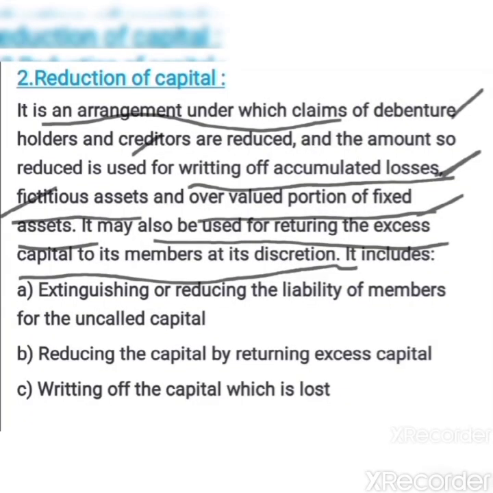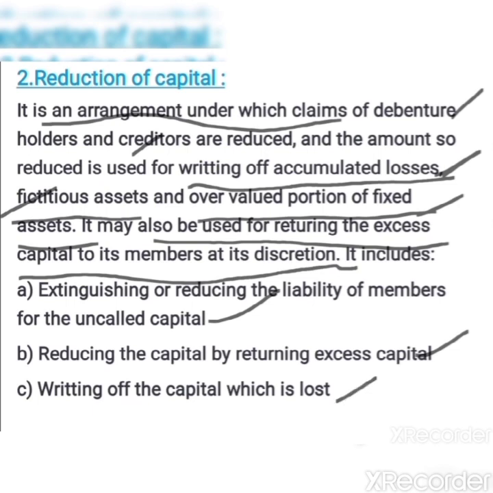Reduction of capital includes the various types. They are extinguishing or reducing the liability of the members for the uncalled capital, then reducing the capital by returning the excess capital, and the last one, writing off the capital which is lost. Let's see one by one.